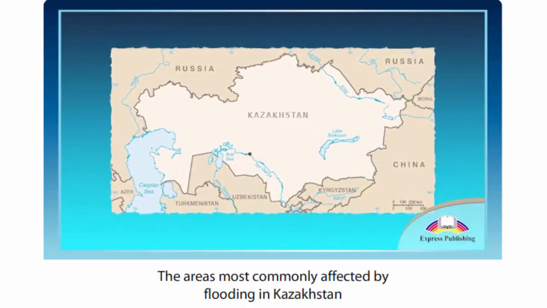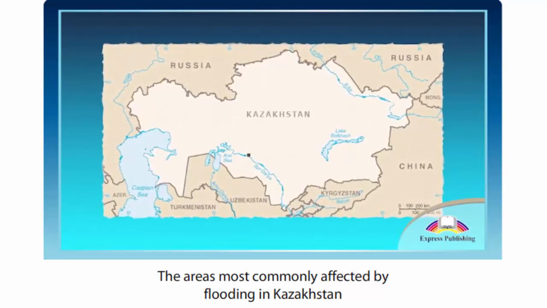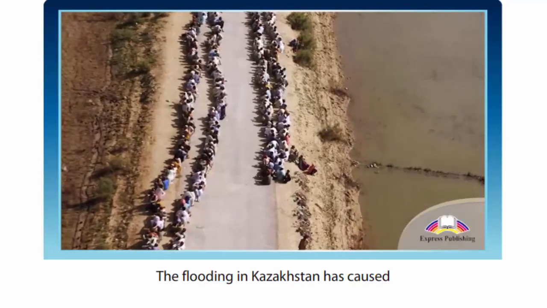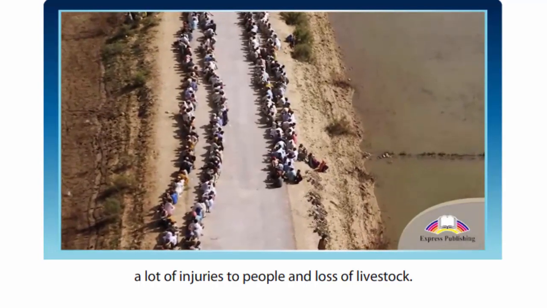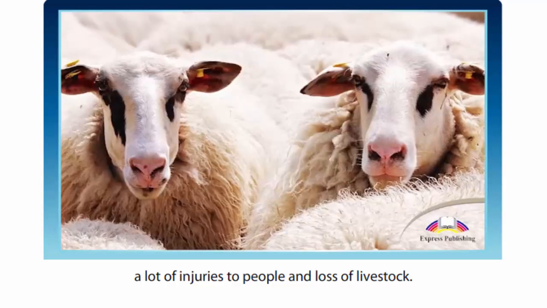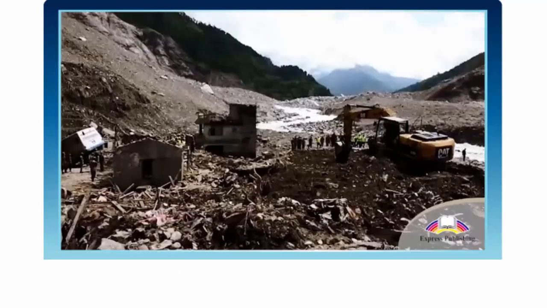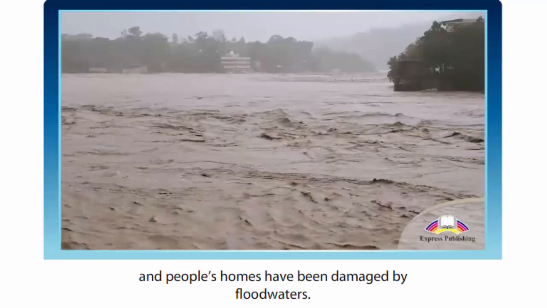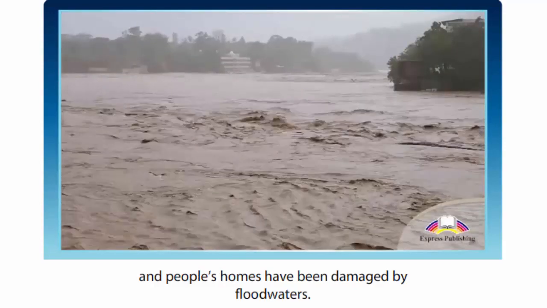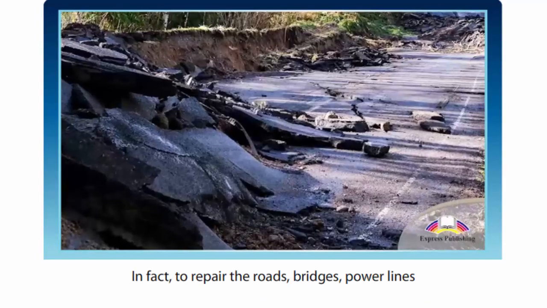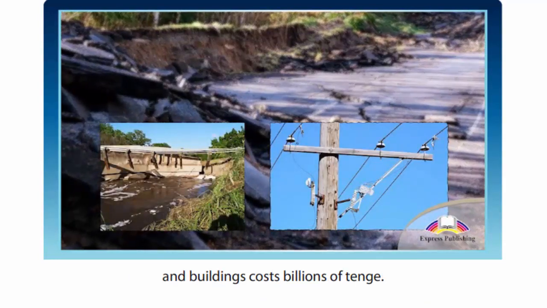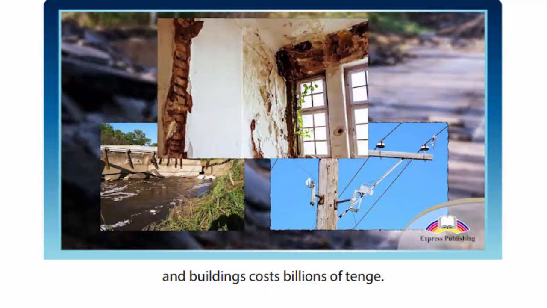The areas most commonly affected by flooding in Kazakhstan are those close to the country's rivers and lakes. The flooding in Kazakhstan has caused a lot of injuries to people and loss of livestock. In addition, many residential areas and people's homes have been damaged by floodwaters. In fact, to repair the roads, bridges, power lines and buildings cost billions of tenge.